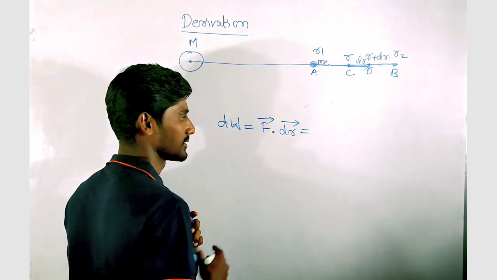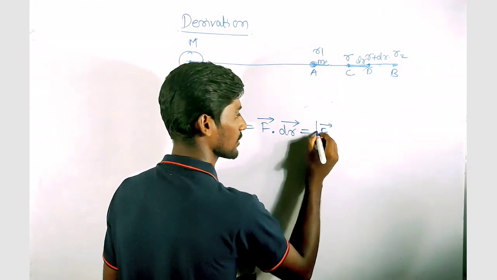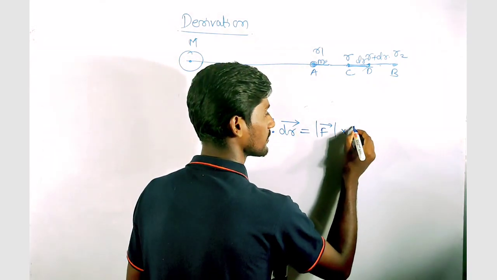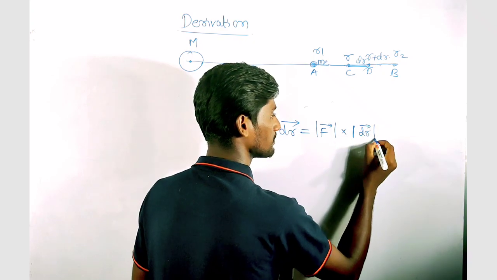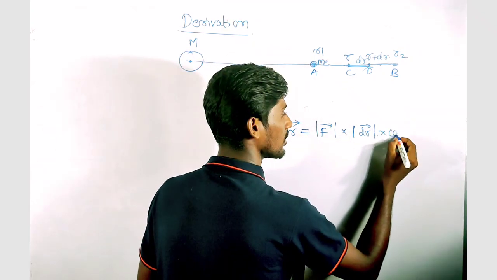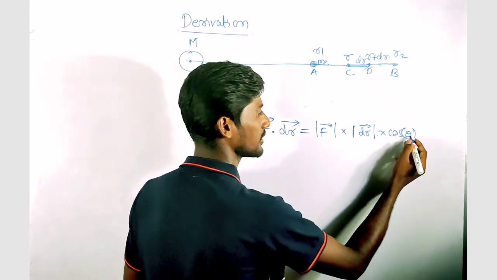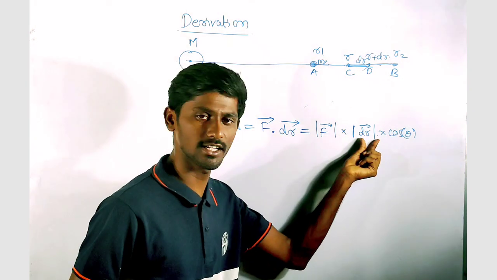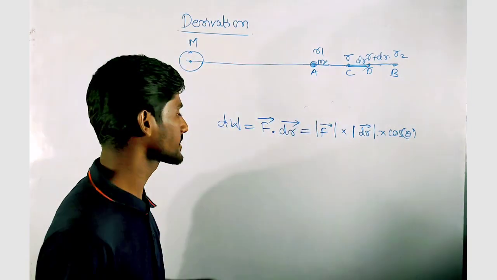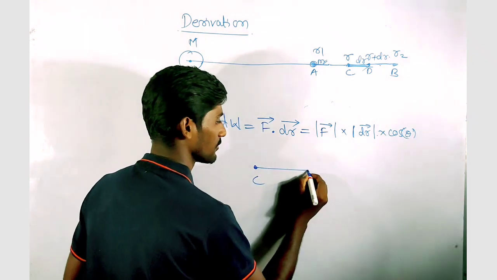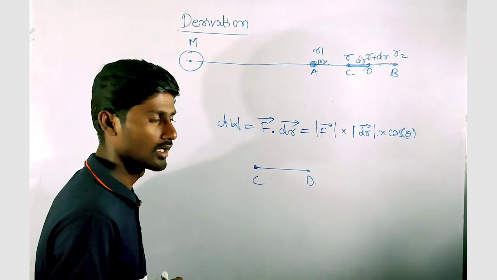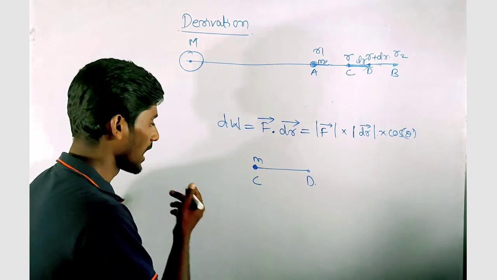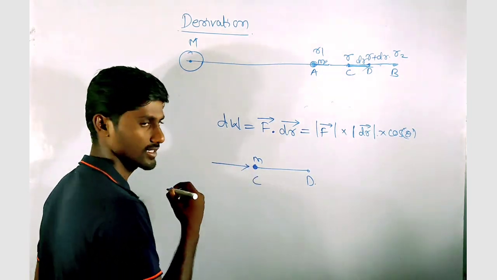I can write this as the magnitude of the external force multiplied with the magnitude of the displacement vector into cos theta, where theta is the angle between the force vector and the displacement vector. In this case, from C to D, this is my small m, and I am applying an external force in this direction.